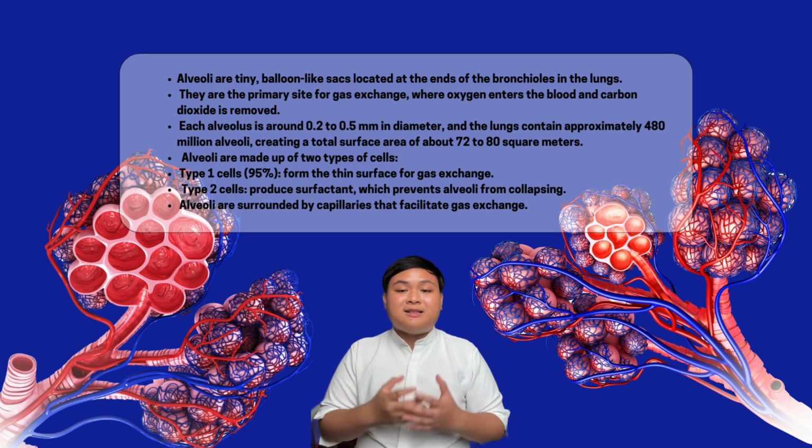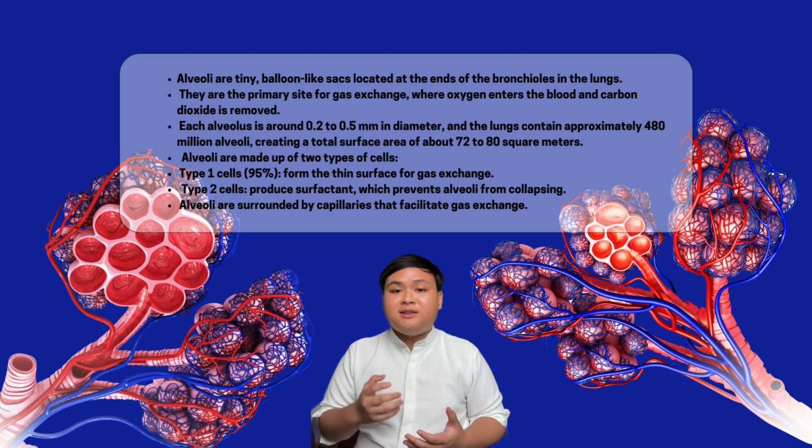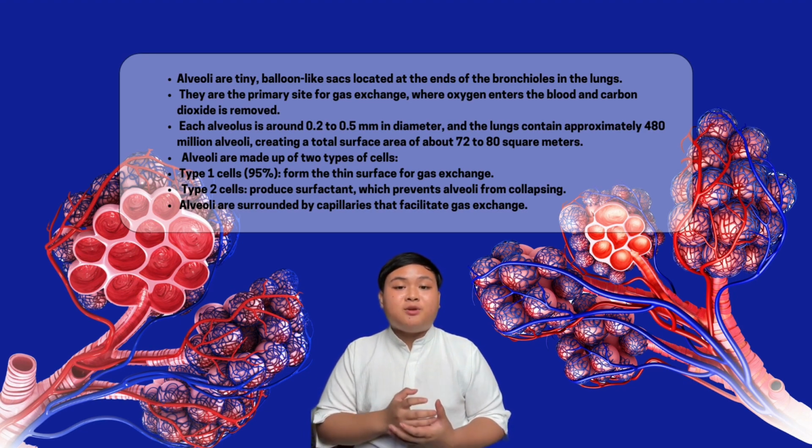The alveoli are tiny balloon-like air pockets found at the end of the bronchioles in the lungs. They play a key role in gas exchange, which is how oxygen moves into the blood and carbon dioxide is removed. Each alveolus is about 0.2 to 0.5 mm in size, and there are around 480 million alveoli in the lungs, creating a large surface area for gas exchange of around 70 to 80 square meters.